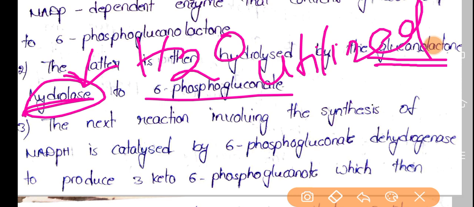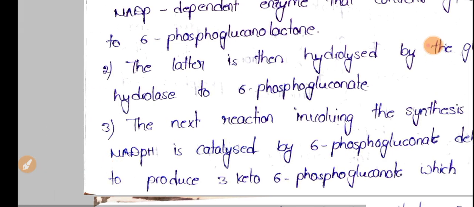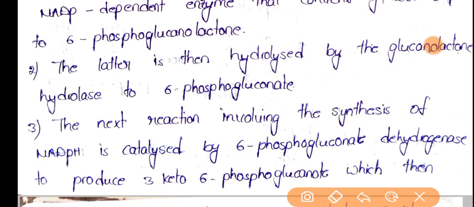In the next reaction, this particular 6-phosphogluconate is converted into ribulose 5-phosphate, and the enzyme is phosphogluconate dehydrogenase. See, this reaction involves the synthesis of NADPH. So during this step of conversion of 6-phosphogluconate to ribulose 5-phosphate, there is production of NADPH.